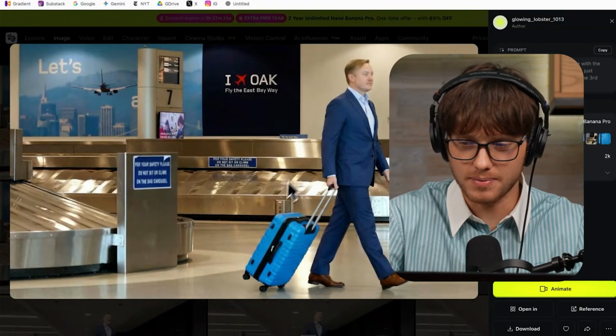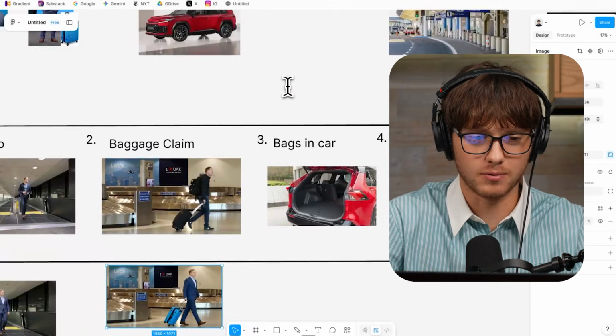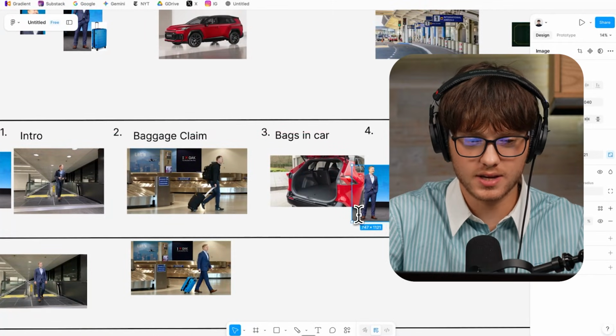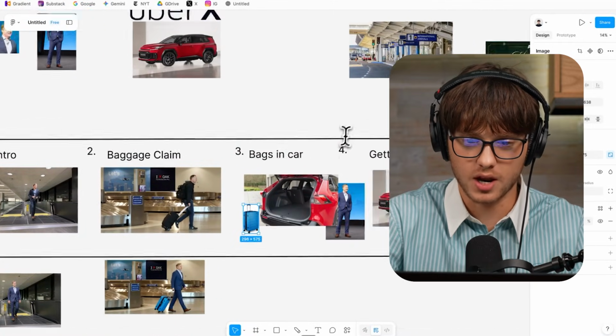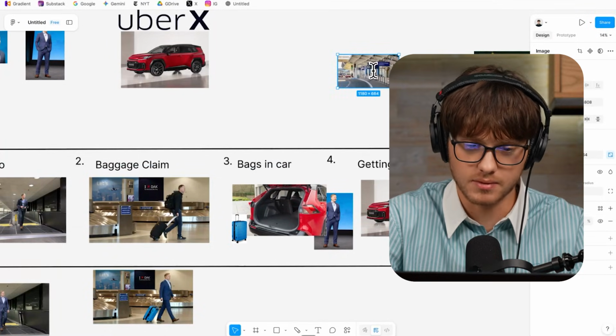I think this one is the best one, so I'll bring it into Figma and we'll keep going. This scene is going to be a little more complicated. We're going to have Jason. It's important to also have the luggage in the shot. But one thing I also want to do is set the scene by giving Higsfield this image to work with. So we'll put all of them into Higsfield.